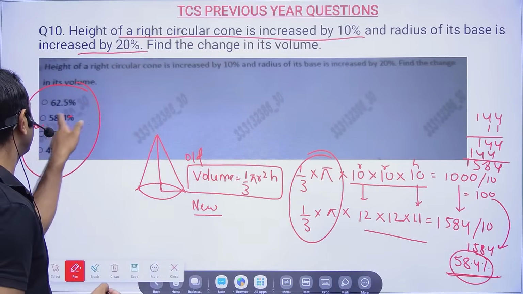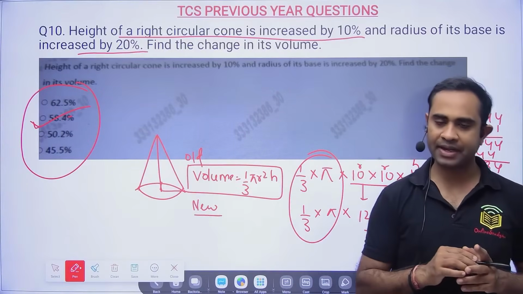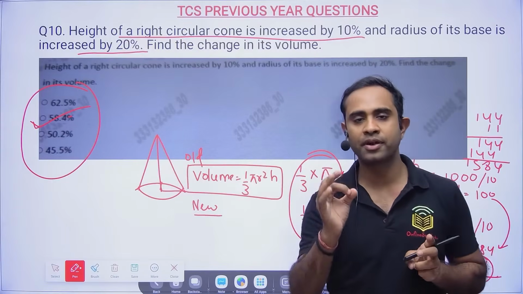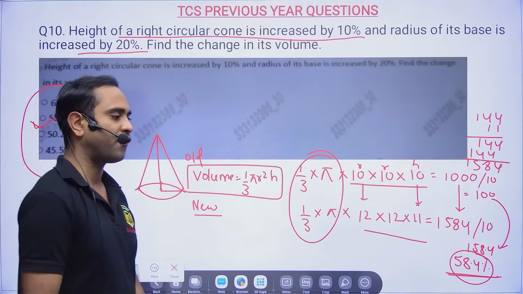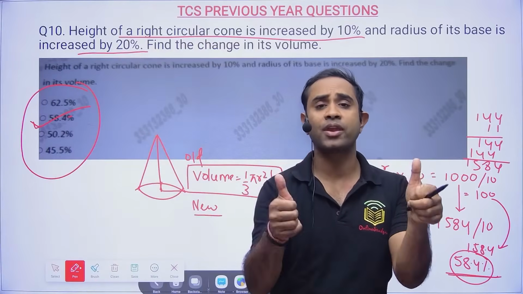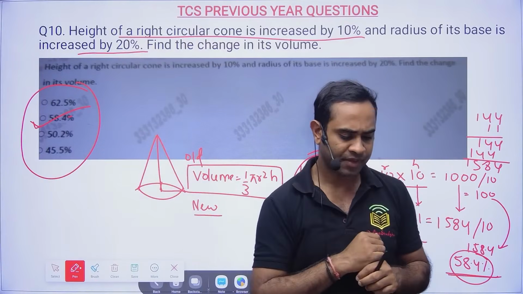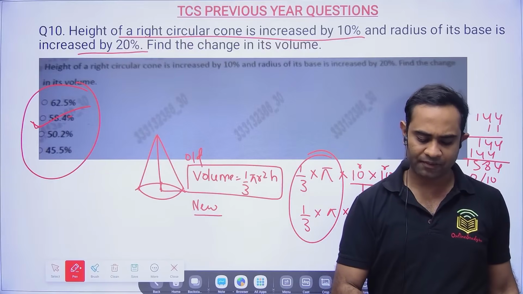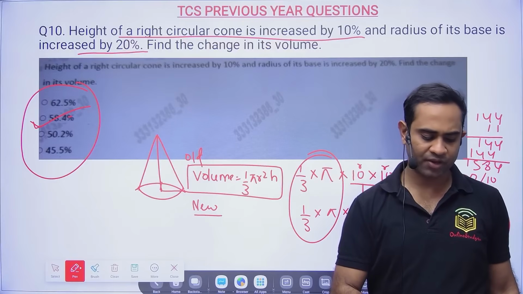Option B will become the correct answer, and trust me, it will not even take 30 seconds to solve this question if you know this trick. I hope it is clear for everyone, guys. Can you please let me know if it is clear for everyone, and then we can move ahead with the next problem. So option B was the correct answer. Many of you have given the wrong answer. Okay, so that's all. Now moving towards the next problem.